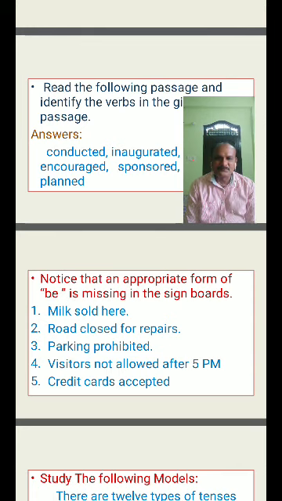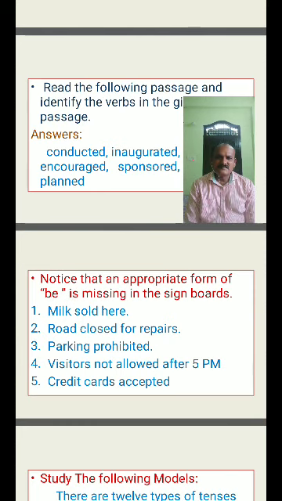What is the be form? Milk sold here. Milk is it. It comes under it. So the answer is milk is sold here. Road is closed for repairs. Road also comes under it, so is closed here. Parking is prohibited. Parking also comes under it, so that's why your be form is is.